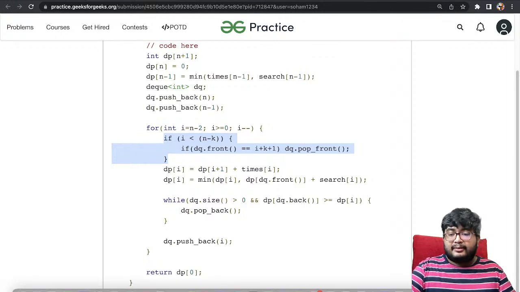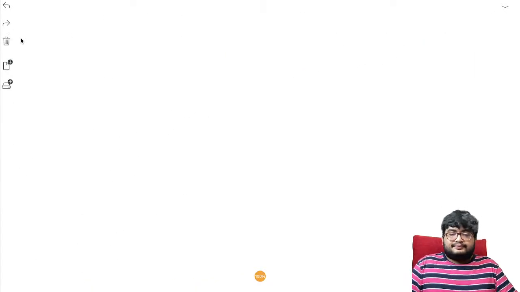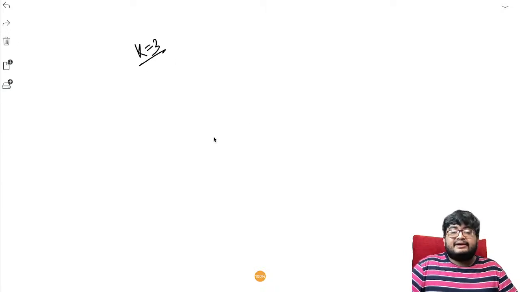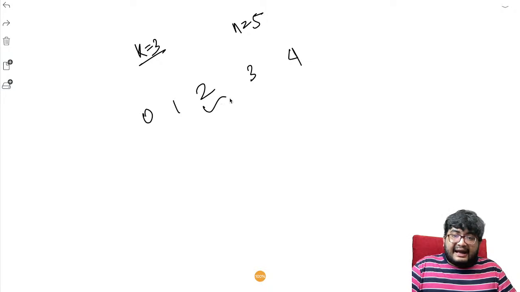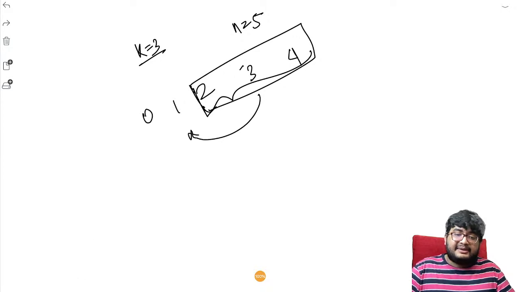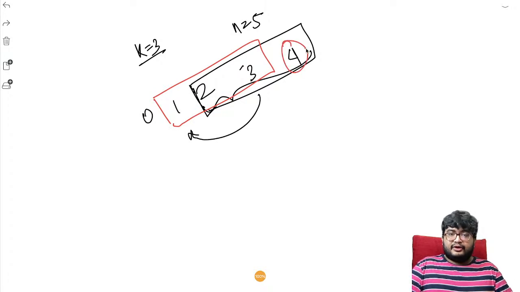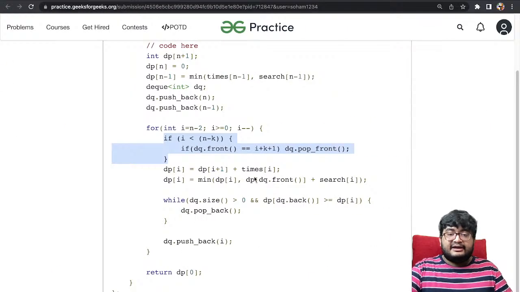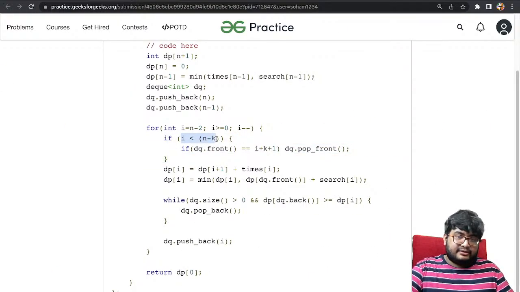What I'm talking about here is, let's say your window size is 3, and n is equal to 5. So 0, 1, 2, 3, 4. If these 3 elements are there, these 3 are a window. When we are computing, let's say 3 or 2, we do not have to remove from the window. Only when we slide the window from here to here, only then we have to remove this 4. That is maintained by this if condition, that will only remove when i is less than n minus k. Only then we'll start removing.